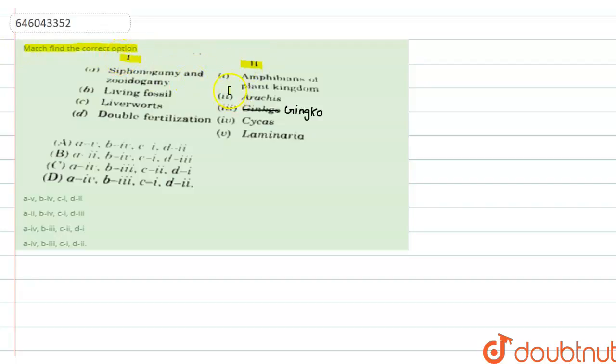Hello students, this is a match the following question. Find the correct option of column 1 and column 2. So we have to match them and then find the correct option. First, let's start with siphonogamy and zoidogamy. So let's discuss over here. Siphonogamy.